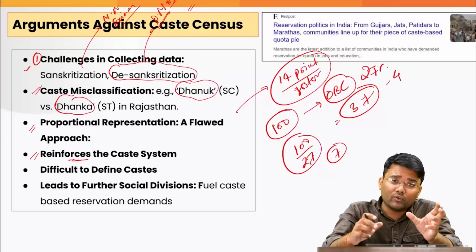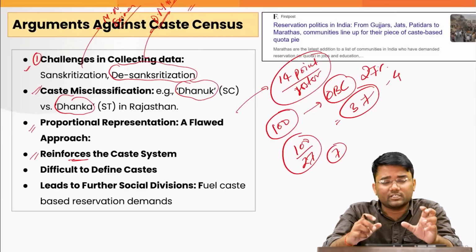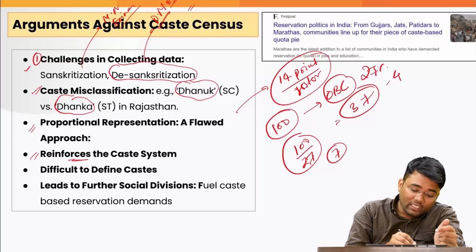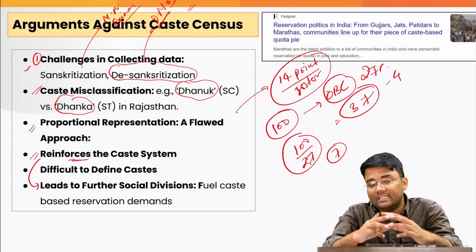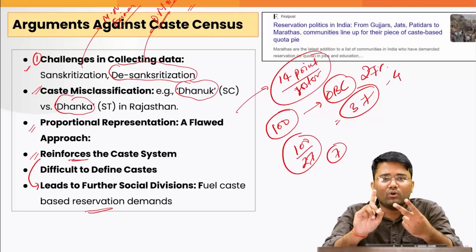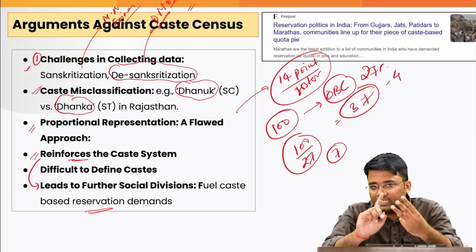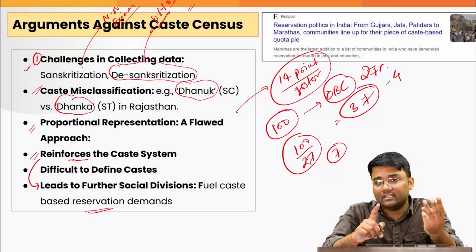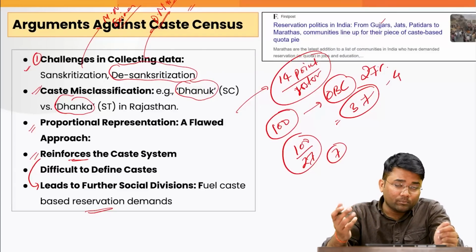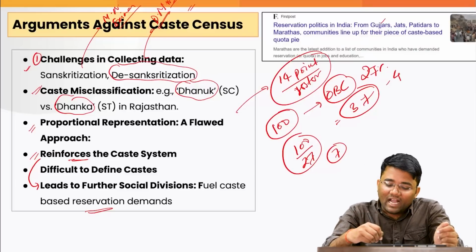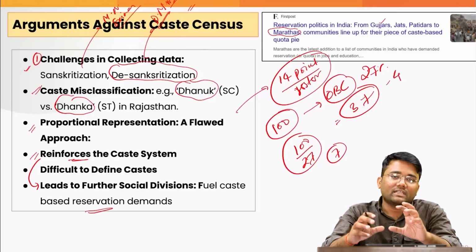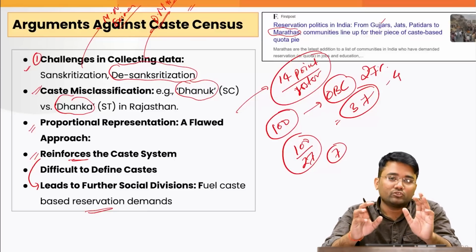But again, when we go for the caste census, there are some experts who believe that it may reinforce the caste system in society and lead to further social division, and that can fuel caste based reservation demands. For example, what we have seen in Rajasthan, in Gujarat, and in the Maratha reservation in Maharashtra. Starting from Gujjars and Jats to Patidars in Gujarat, there are various communities which are time and again demanding reservation, and if we go for the caste census, it may further lead to social divisions.